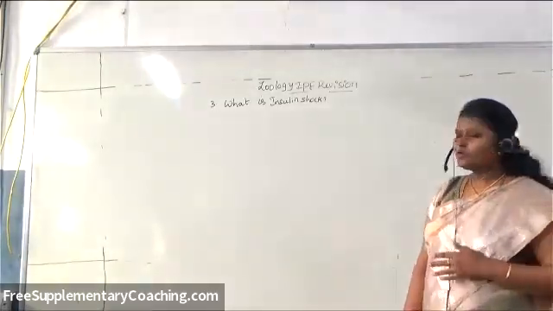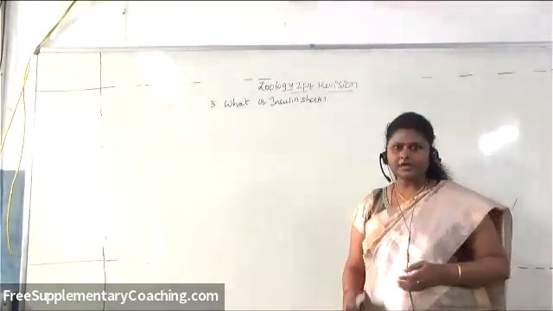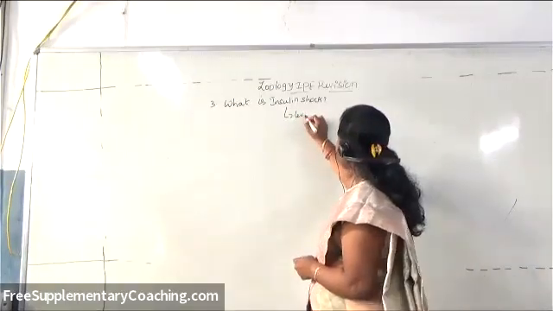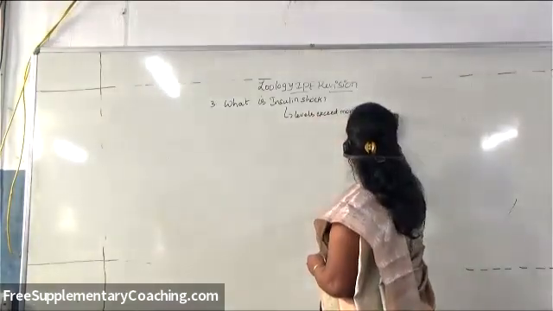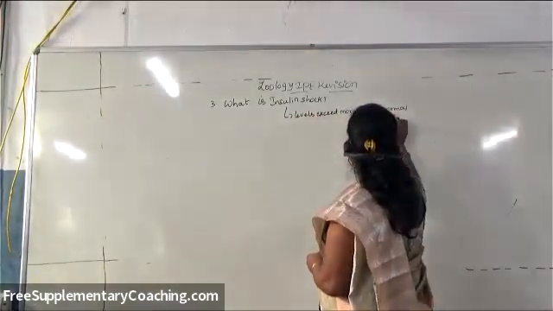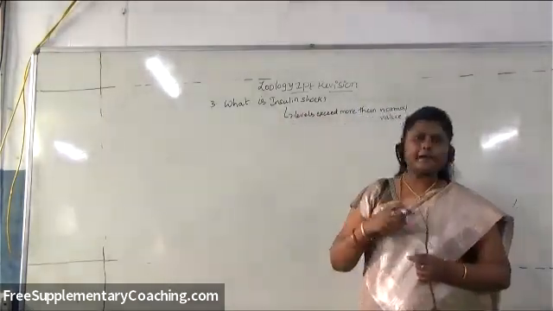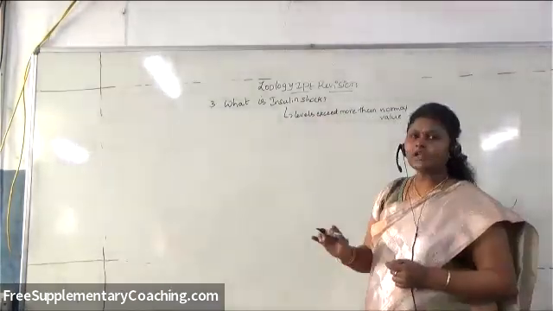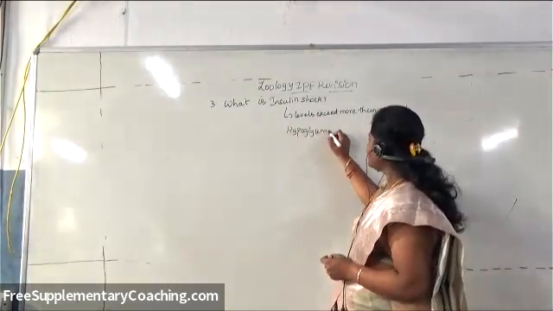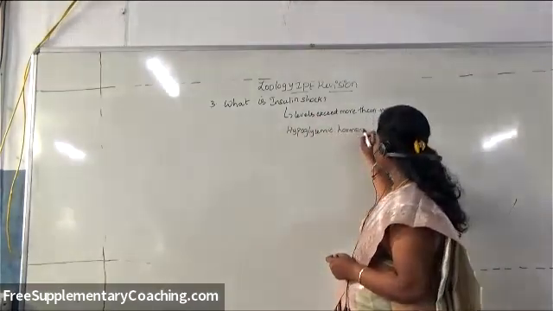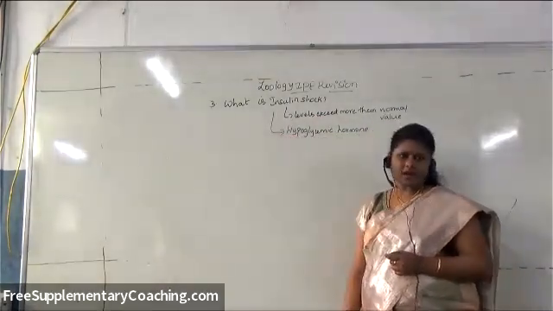Whenever insulin levels exceed the normal value, what happens? The function of insulin is to divert the blood glucose into the cells, which causes hypoglycemia. Insulin is a hypoglycemic hormone.